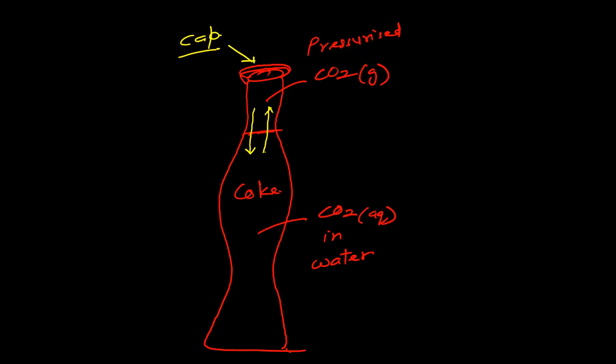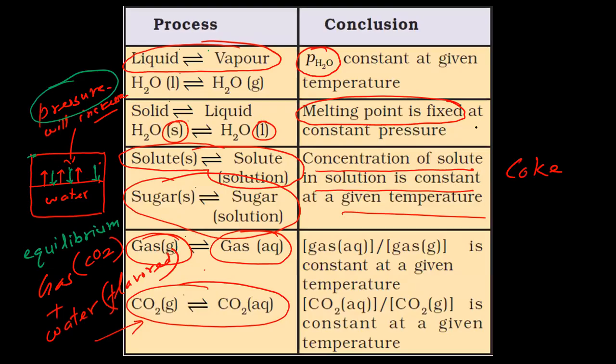So at some pressure, when carbon dioxide gets out of the water, again the pressure will start building up. At a certain pressure, the rate of condensation and the rate of evaporation will be the same. That's what we are talking about here. These two rates will be equal.